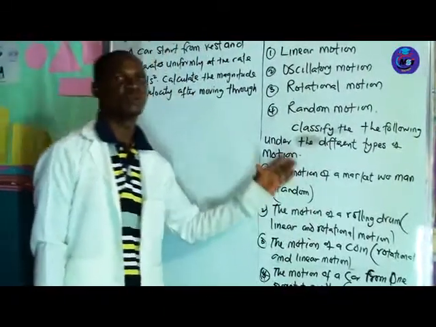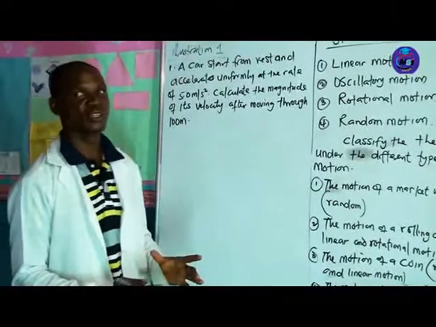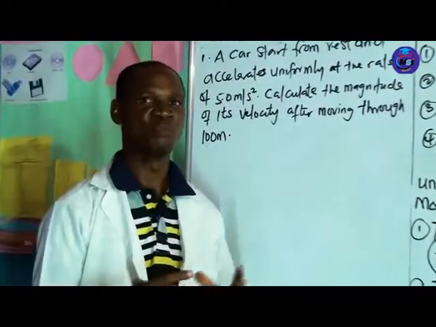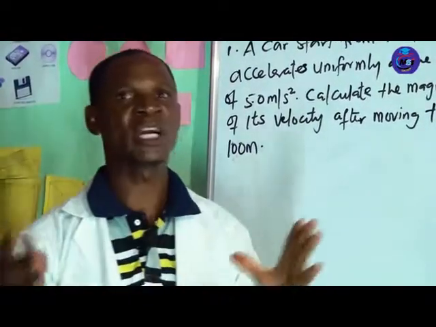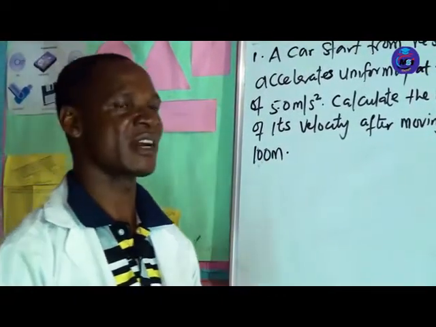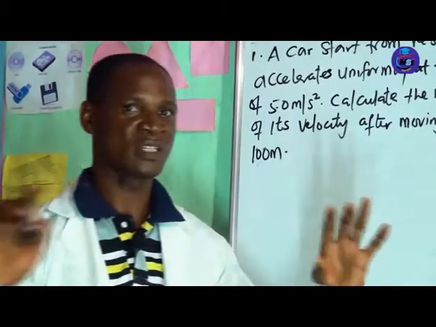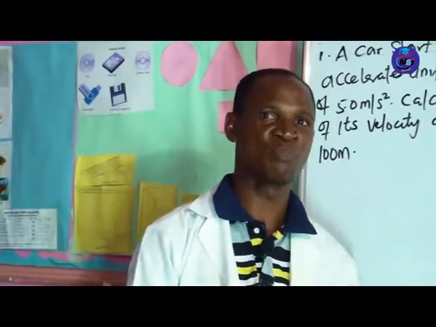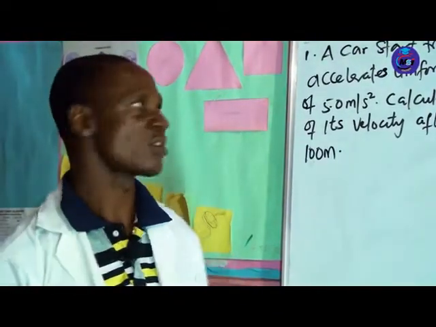So you can discover more yourself, but don't get distracted and be like somebody who will say a body can only describe one type of motion. No, you can have a body that describes up to two or three types of motion together. So you have to look at it holistically, the whole body, the whole system, before you can pick the type of motion a particular object describes.